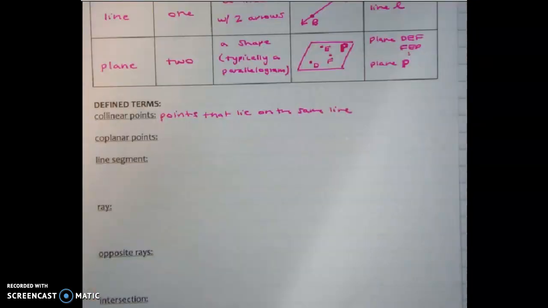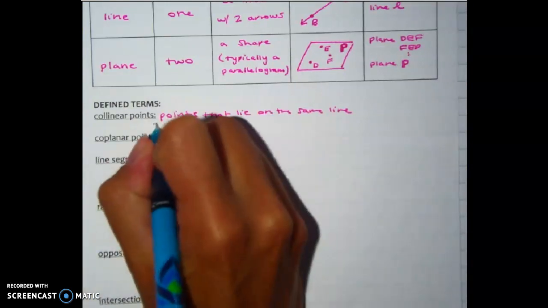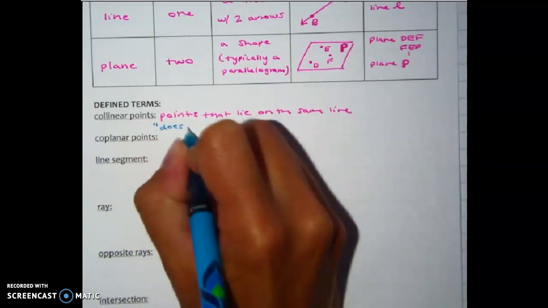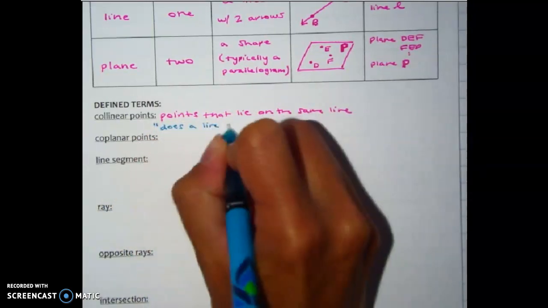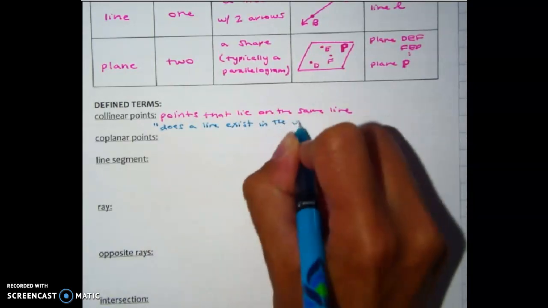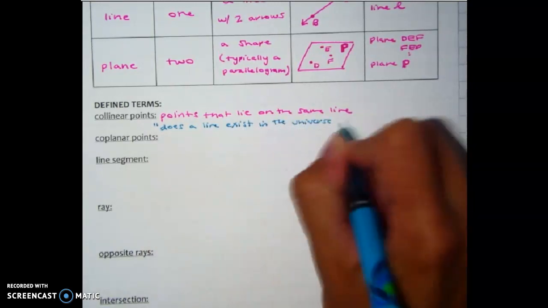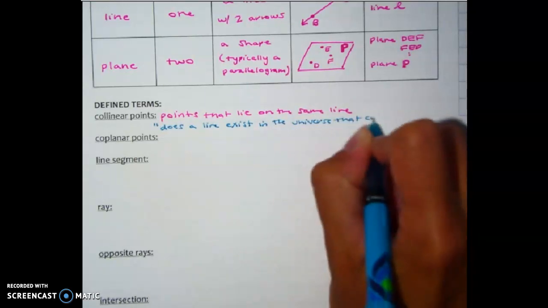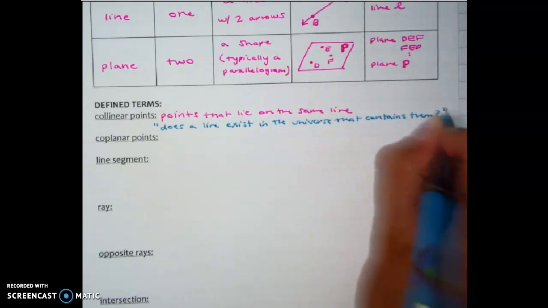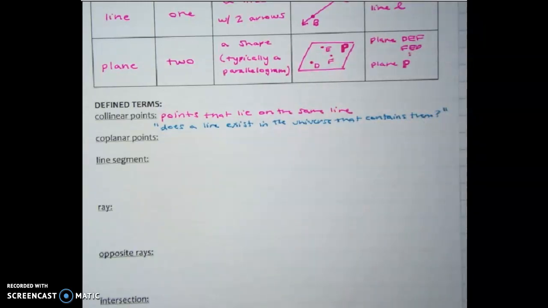Okay, so I'm going to add in our notes. I'm actually going to put this in a second color. You can put it in the same if you want, but I'm going to say, in quotes, does a line exist in the universe that contains them? Okay, that's the question that it's asking when it wants to know whether 2 points are collinear.